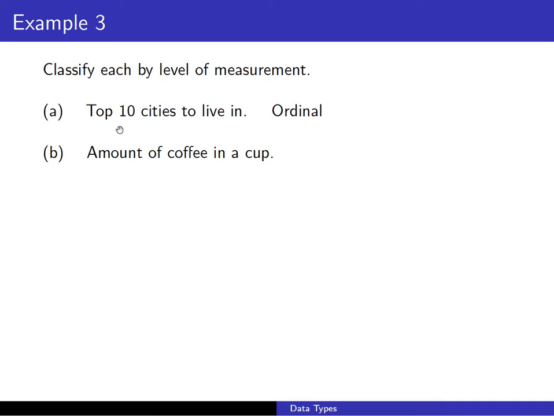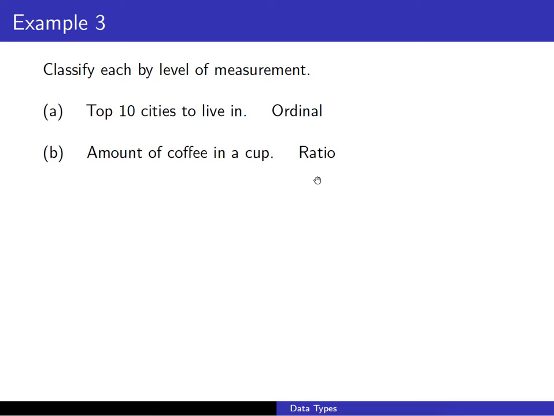We could have one cup of coffee that has more in it than another, which is definitely meaningful, especially early in the morning. Now, in terms of interval versus ratio, do we have a natural starting value of 0 for the amount of coffee in a cup? Yes, we do. It's when a cup has no coffee in it at all. So this is actually at the ratio level.